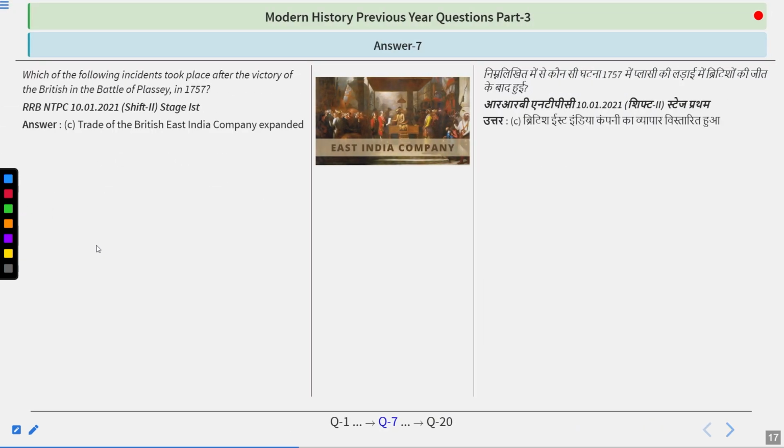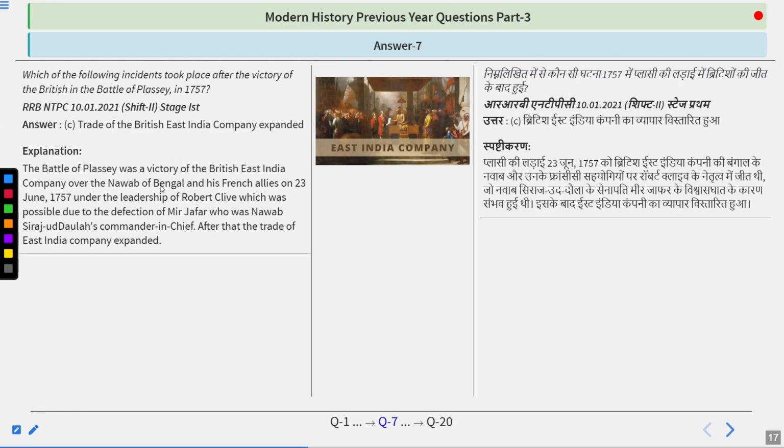The answer is trade of the British East India Company expanded. The Battle of Plassey was the victory of the British East India Company over the Nawab of Bengal and his French allies on 23rd June 1757 under the leadership of Robert Clive, which was possible due to the defection of Mir Zafar, who was Nawab Sirajuddaula's commander-in-chief. After that, the trade of the East India Company expanded. So do remember the answer is trade of the British East India Company expanded.